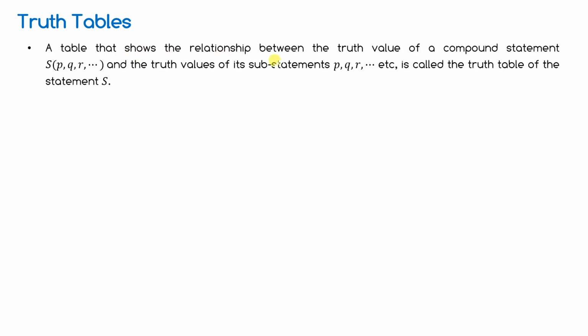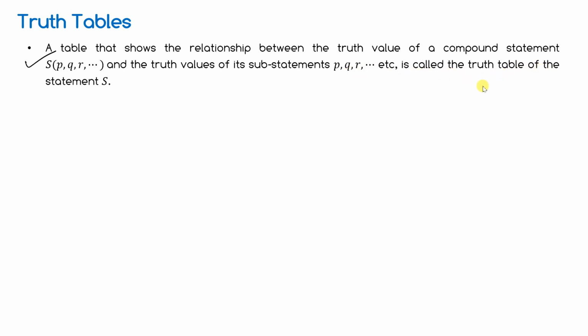Truth tables now. A table that shows the relationship between the truth values of a compound statement. So S is a compound statement consisting of P, Q, R. They are the simple statements. A compound statement means more than one simple statement is there. And the truth value of its sub statements P, Q, R. Sub statements means they are the simple statements. It's called the truth table of the statement S.